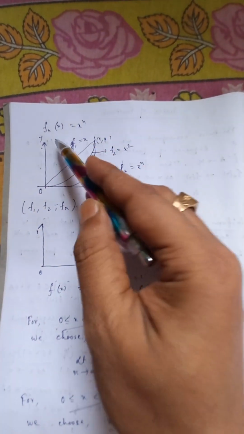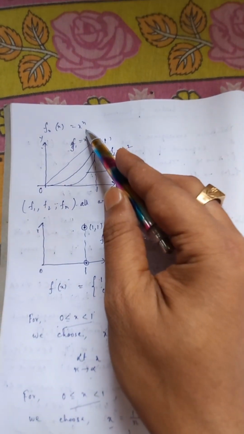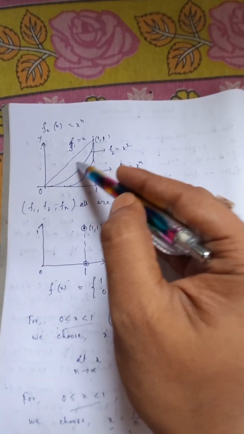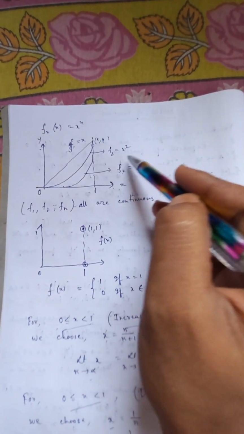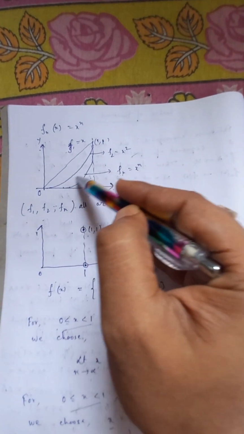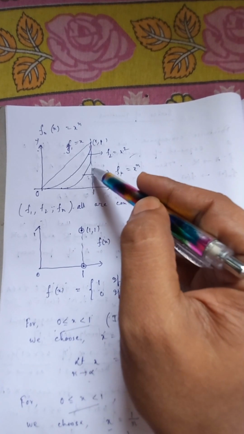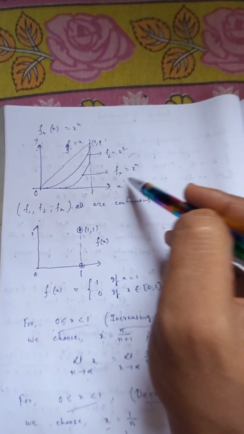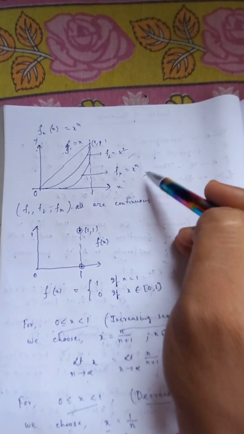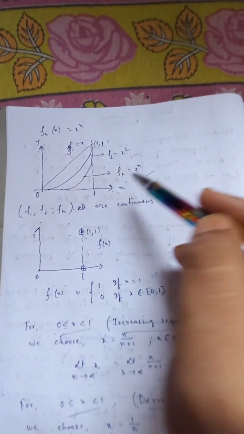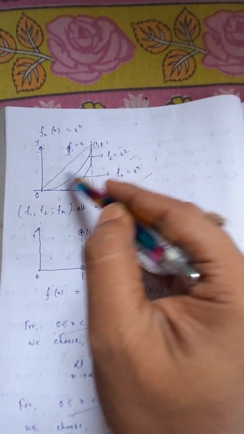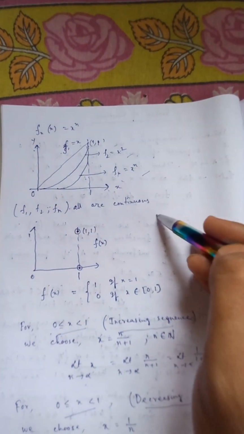If we take f1 equal to x, we will get this diagram. f2(x) equal to x square, we will get the diagram in this way. So in this way we will get fn equal to x to the power n, this diagram. So we are looking that all are continuous.